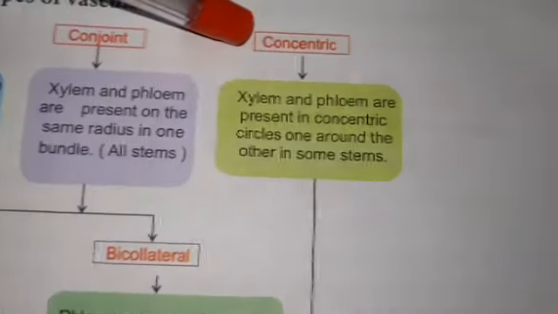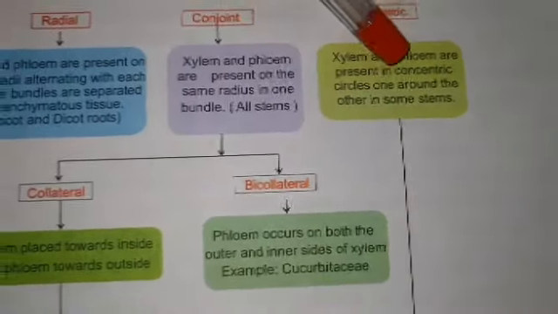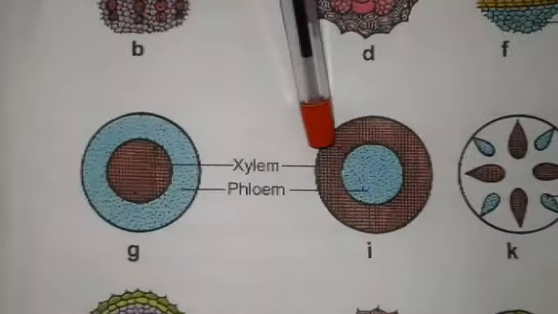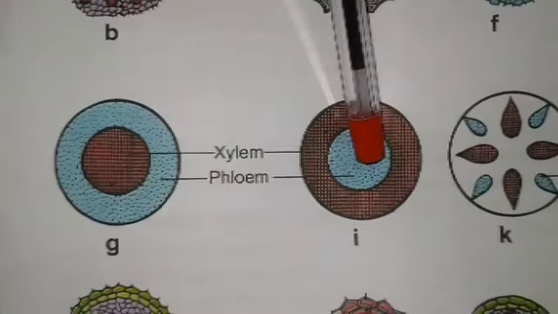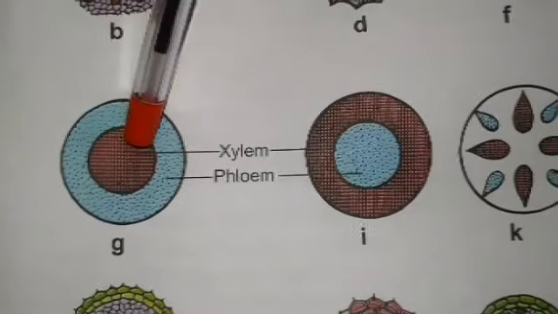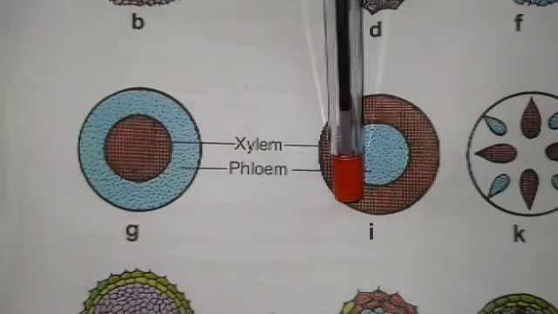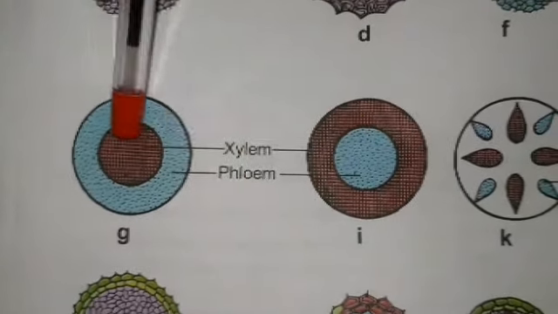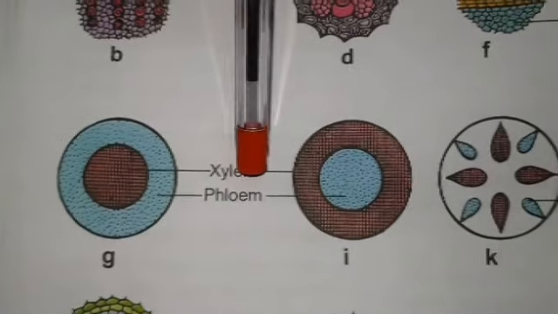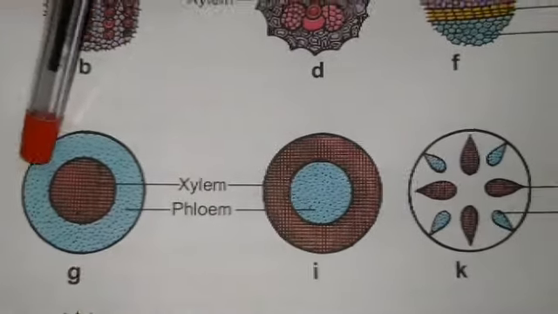In the concentric vascular bundle, the xylem and phloem are present in concentric circles, one around the other, in the stem. That is, either the xylem surrounds the phloem or the phloem surrounds the xylem, which is called a concentric vascular bundle. It is present in the stem. There are two types of concentric vascular bundle: amphicribral vascular bundle and amphivasal vascular bundle.